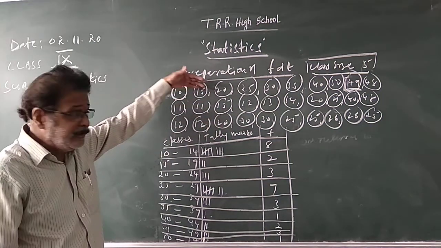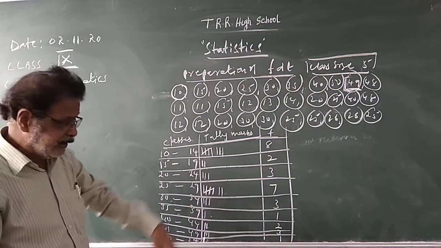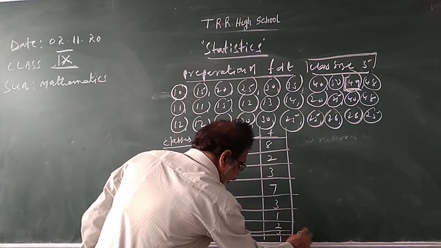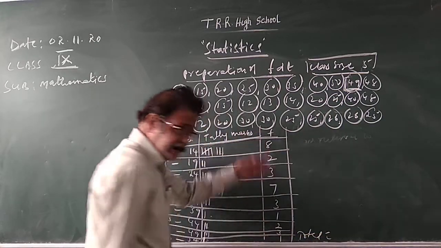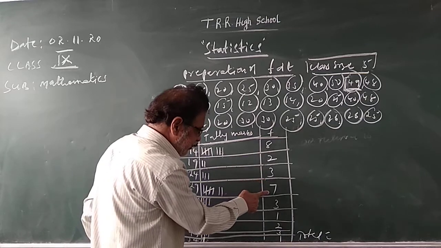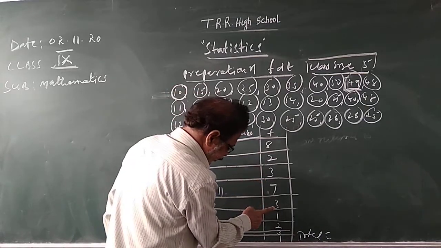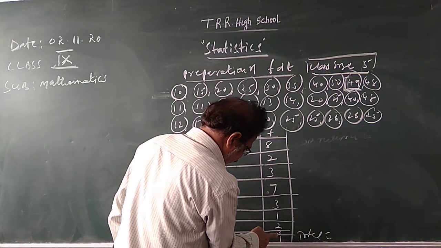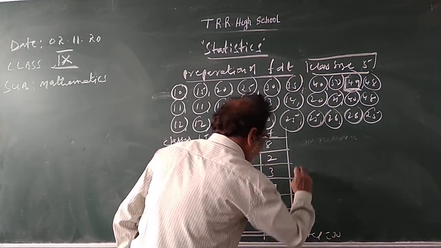How many students? Each row has 10 students, and there are 3 rows. 3 into 10, 30 students. You should get the total here, 30. If you don't get 30, your sum is wrong. 8 plus 2, 10, 10 plus 3, 13, 13 plus 7, 20, 23, 24, 26, 29, 30. Got 30, so this problem is correct.